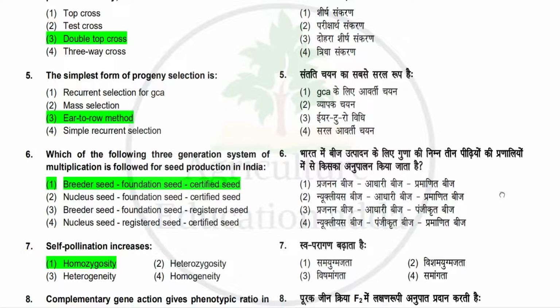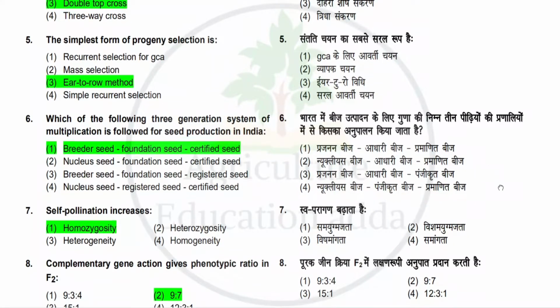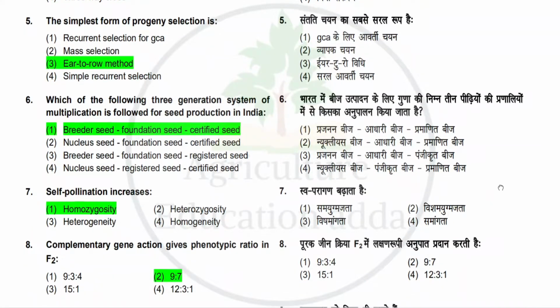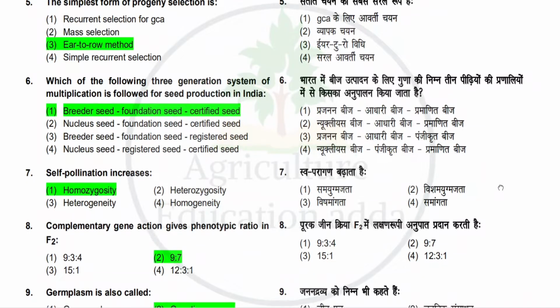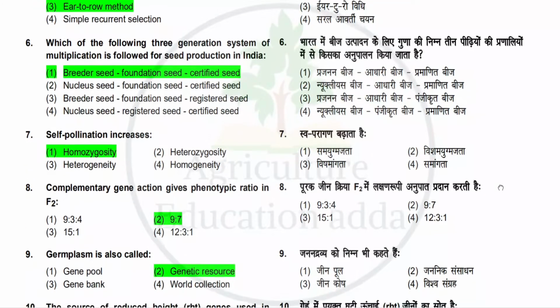Next question is self-pollination increases. Options: homozygosity, heterozygosity, heterogeneity, homogeneity. So the correct answer is homozygosity. Next question is complementary gene action gives phenotypic ratio in F2. Options: 9:3:4, 9:7, 15:1 or 12:3:1. So the correct answer is 9:7.